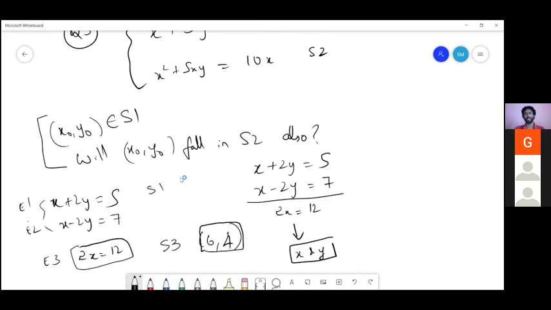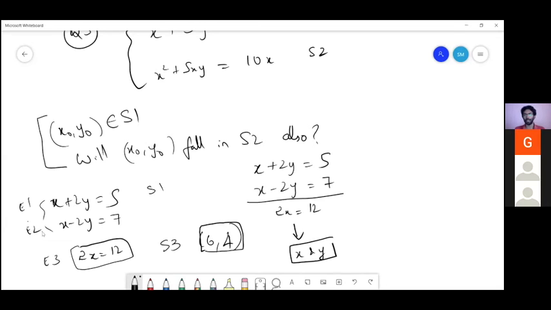Correct. So now my question is, if you take this equation 3, E3, 2x equal to 12, I'm adding E1 and E2 and getting another equation. So what can you say about the solution space of E3, that is S3, and the other two solution spaces? This is what I'm asking. As you said, the solution set of the system of E1 and E2 is exactly the intersection of the solution set of E1 and the solution set of E2.